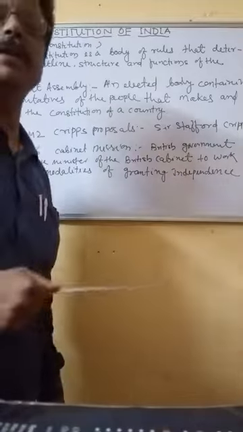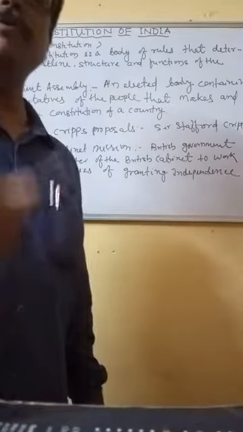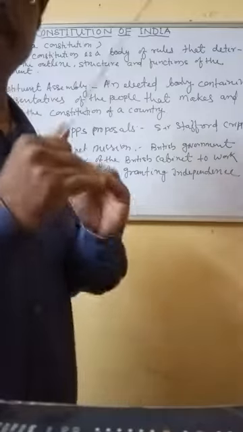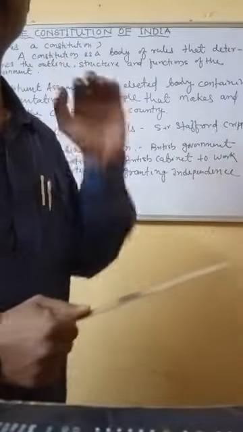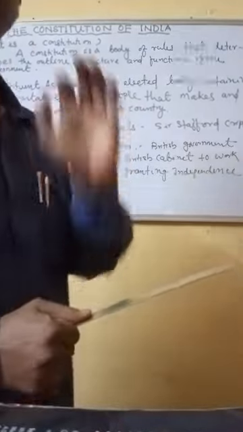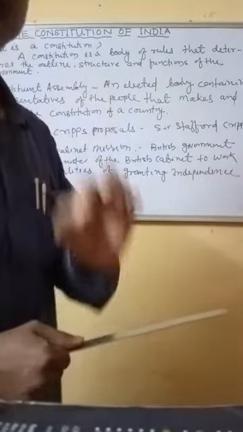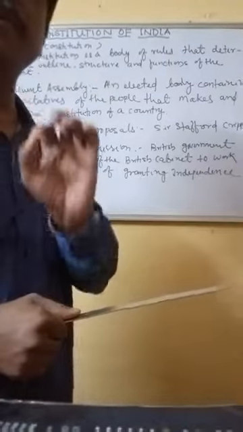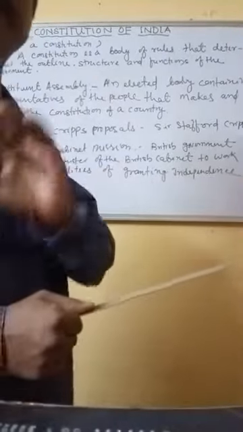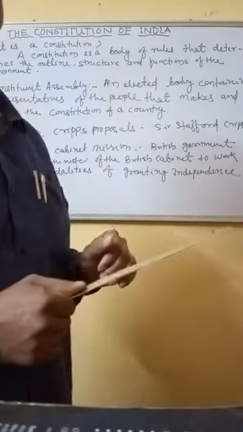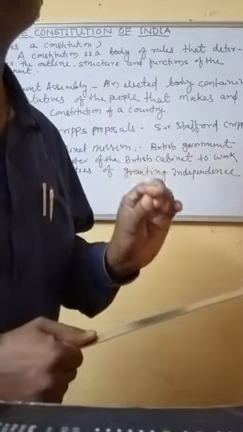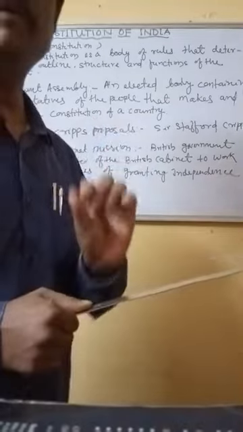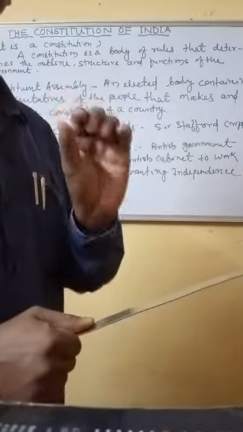For example, your school is running under certain rules. Your diary mentions many rules. Your timetable is given, and at what time the school will start and close, what the holidays are, everything is mentioned in your diary. According to that, the whole year continues. That is the rule we follow to continue our school.